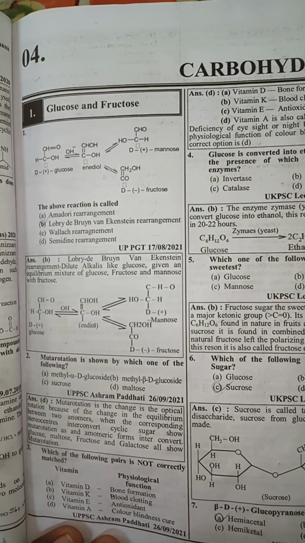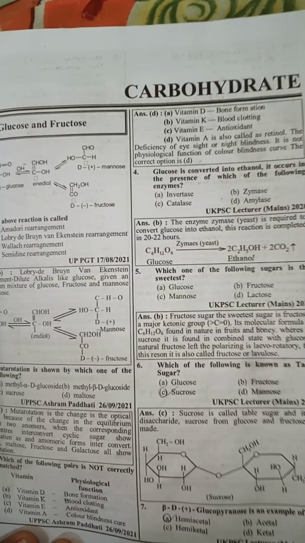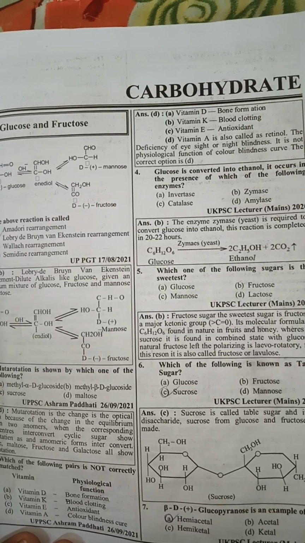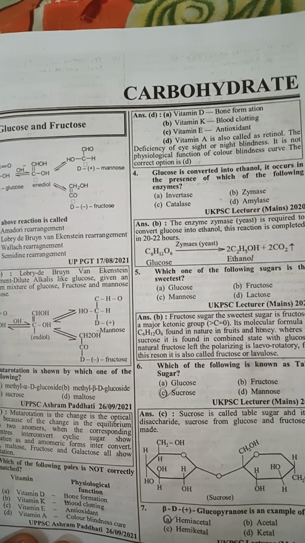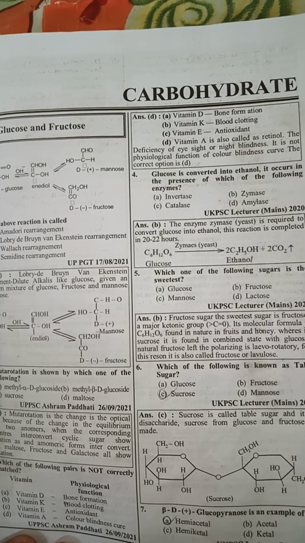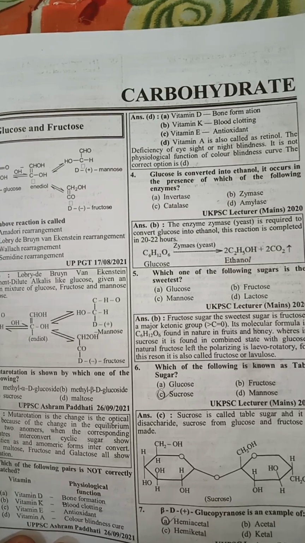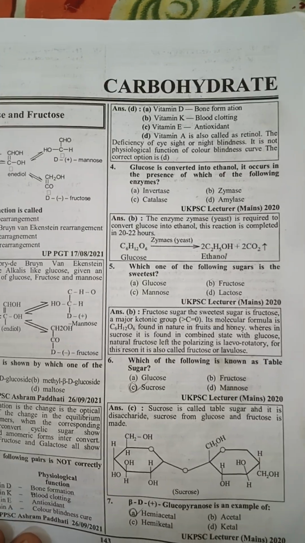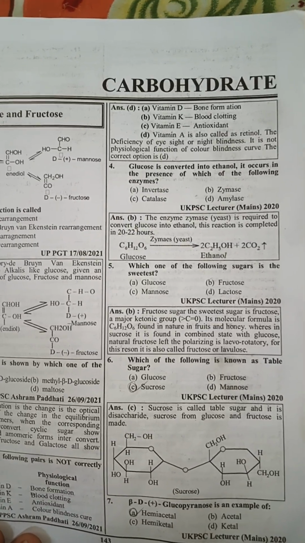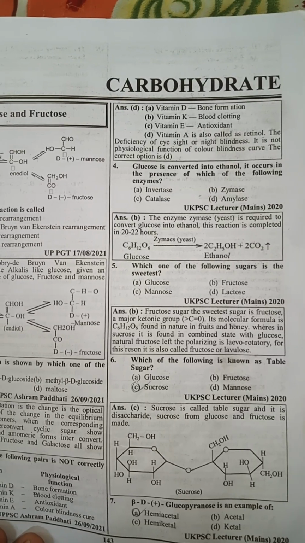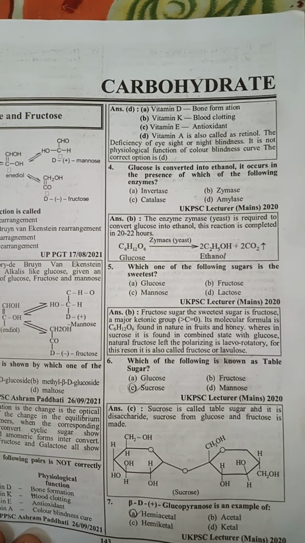Vitamin A is called retinol, not carbamide. Vitamin D, bone formation. Vitamin K, blood clotting. Vitamin E, antioxidant. Fourth question. Glucose is converted into ethanol. It occurs in the presence of which of the following enzymes? Zymase.